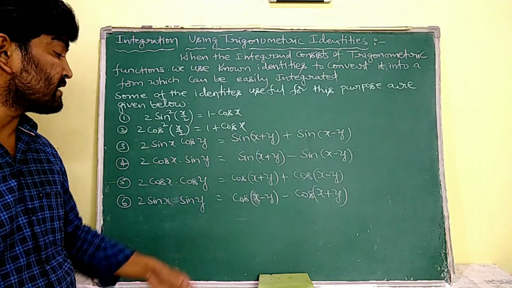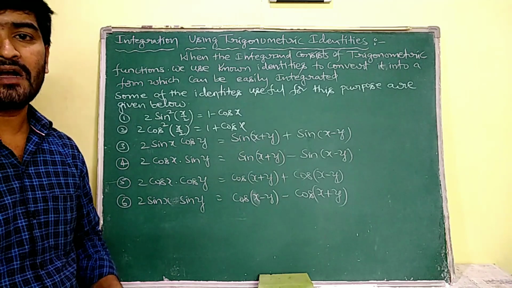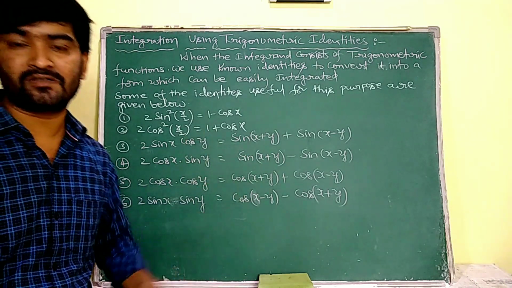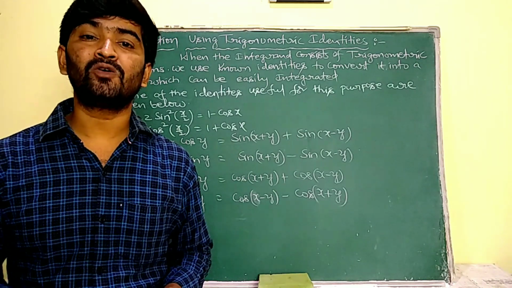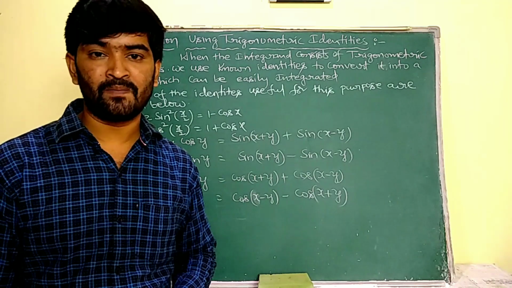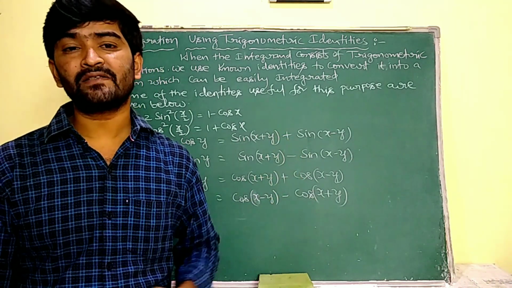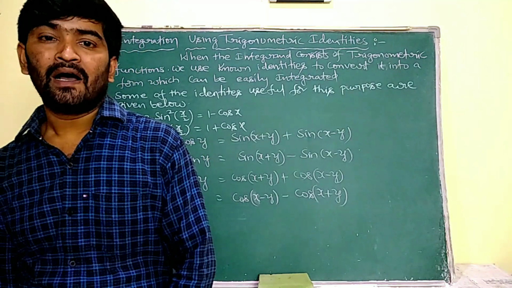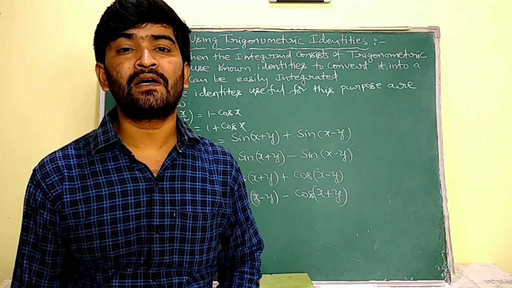And 2 sin x sin y can be expressed as cos (x minus y) minus cos (x plus y), and vice versa also. Then we are going to convert the given integrand using trigonometric identities so that it can be easily integrated. These are very important identities we have to remember. So note down all these sets of identities and remember the formulas.